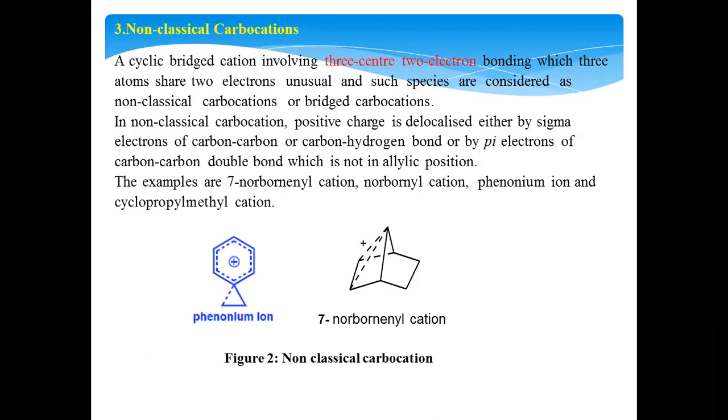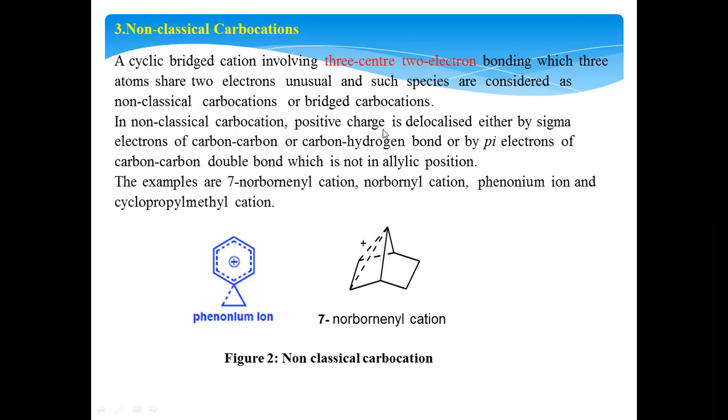Now coming to the non-classical carbocations. These are slightly different from the conventional carbocations. These are the carbocations which are formed with a 3-centered 2-electron bond. How is a 3-centered 2-electron bond formed? That means 2 electrons are shared between 3 carbon atoms. Then in this case you get some deficiency of electrons between the atoms. Such an arrangement is what we call a non-classical carbocation. This is also called a bridged carbocation.